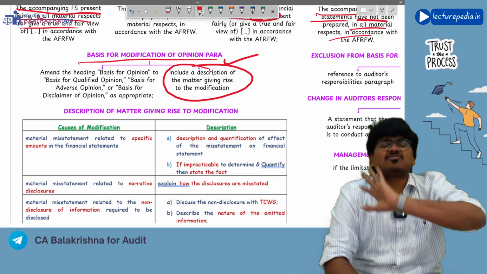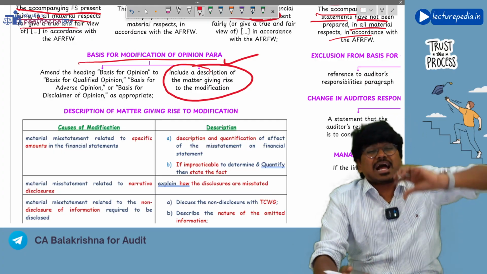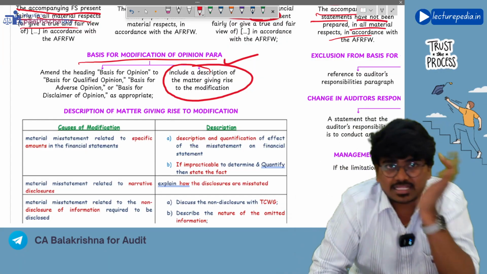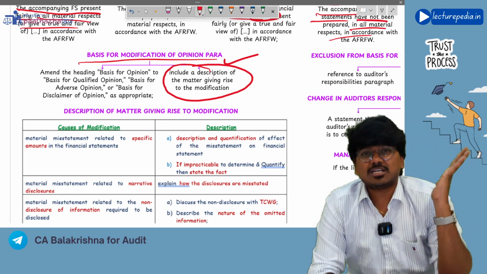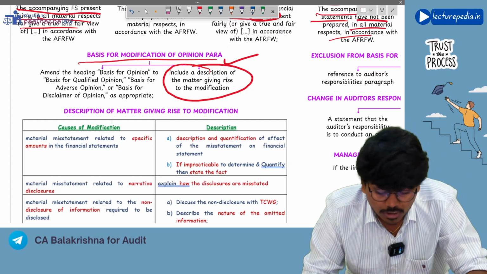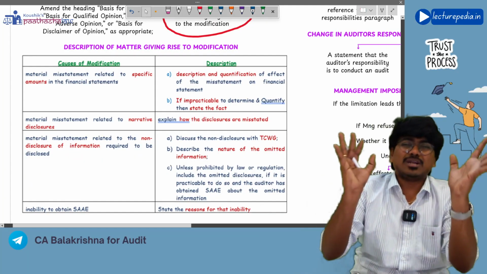See, basis for opinion paragraph means what? On which basis you are arriving at the opinion that you have shown in the opinion paragraph. That should be there in the basis for opinion paragraph. That means you are giving the reasons for the misstatement in basis for opinion paragraph. Correct or not? So you need to describe the misstatement in the basis for opinion paragraph. How will you describe? Let us see.